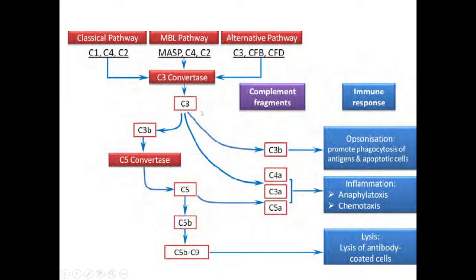Activation of C3. Just as in the coagulation pathway, the intrinsic and extrinsic pathways were ultimately causing activation of prothrombin to thrombin for further coagulation. So the same is happening over here.